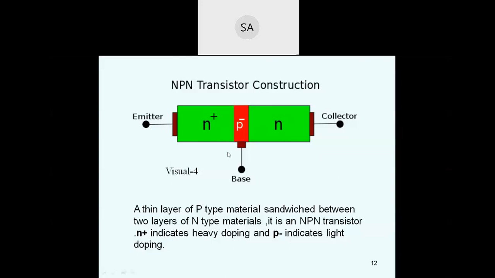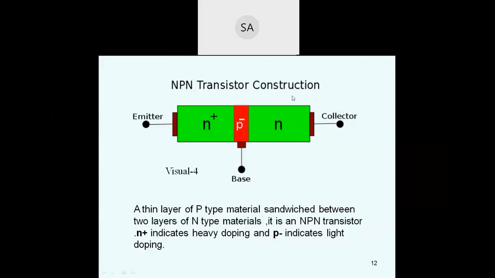The next one is the base. The base is the middle section which forms the two PN junctions, one with the emitter and another with the collector. The NP junction is junction 1, and the PN junction is junction 2. So it forms the two junctions, and it is lightly doped and very thin.